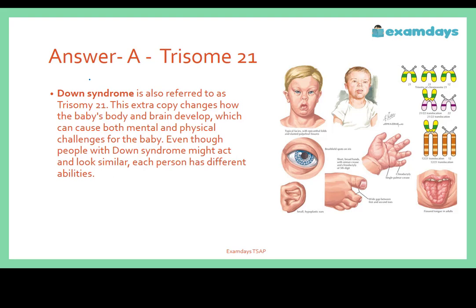The extra copy changes how the baby's body and brain develop, which can cause both mental as well as physical challenges for a baby. Even though people with Down syndrome might act similarly, each person has different abilities. So this is what may cause Down syndrome, especially trisomy 21. These are the images given for reference purposes. So what are the symptoms we can identify in Down syndrome cases?